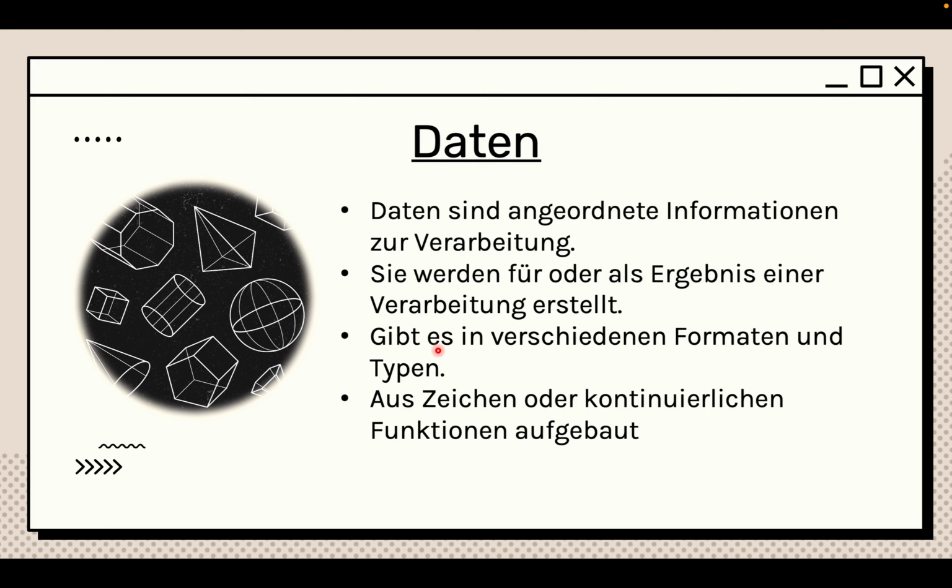There are also different formats and types of data. This is quite evident because if you go to any computer, you can find a lot of formats and types of data. Sometimes the data is going to be an image, sometimes the data is going to be a list, and sometimes the formats of these are going to be unterschiedlich, different from each other. So for example, in images, you can use PNG or JPEG. In text files, you can use text or docx, which is a Word format. Data is created by characters, Zeichen, or continuous functions.